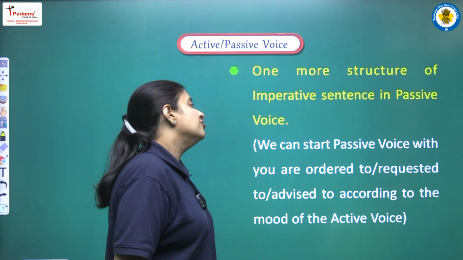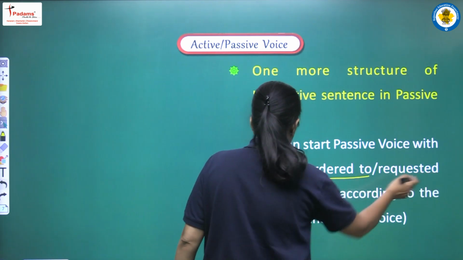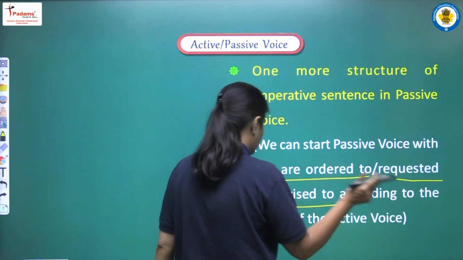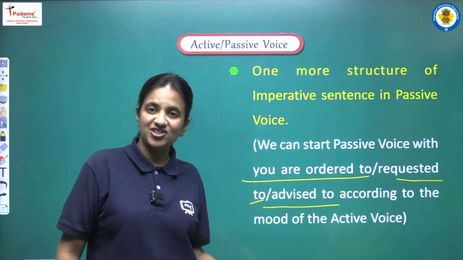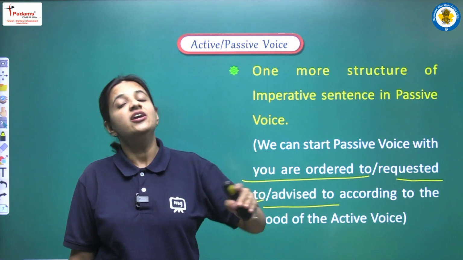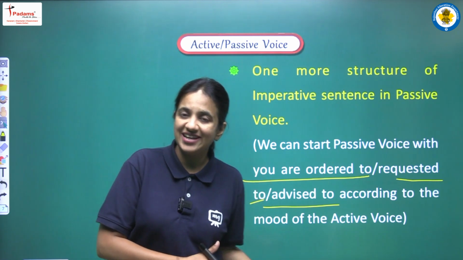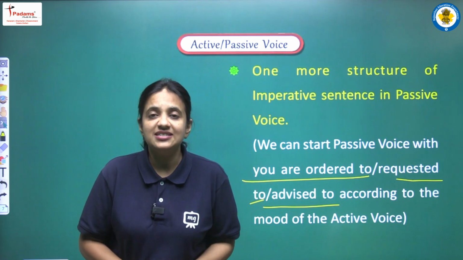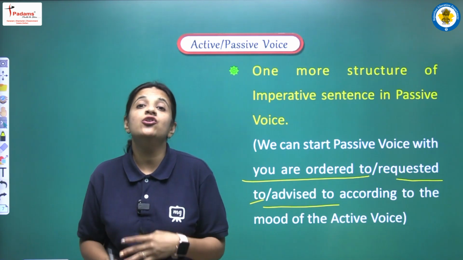So let's see. We can start passive voice with you are ordered to, requested to, advised to, according to the mood of the active voice. So according to this method, we have to read the sentence very carefully. We have to identify the mood, whether the sentence is reflecting any kind of order or any kind of request.